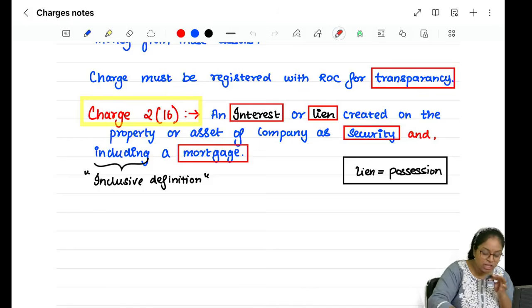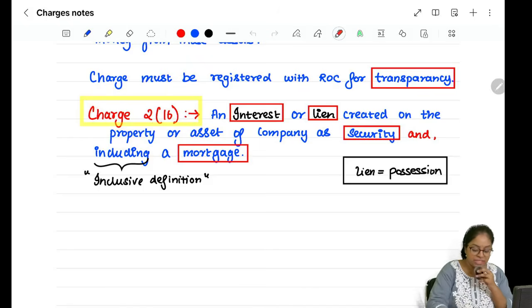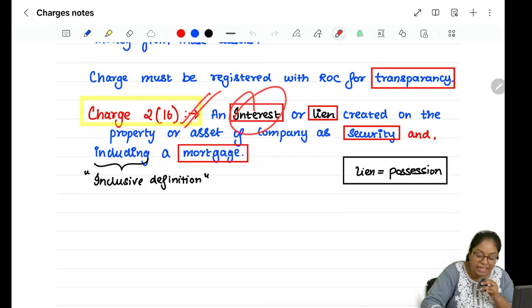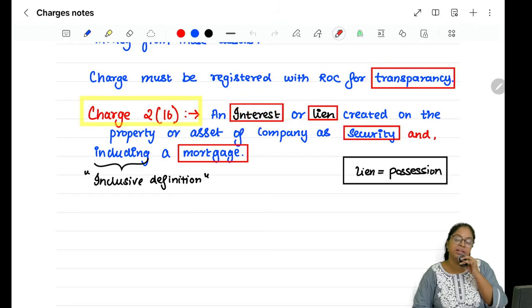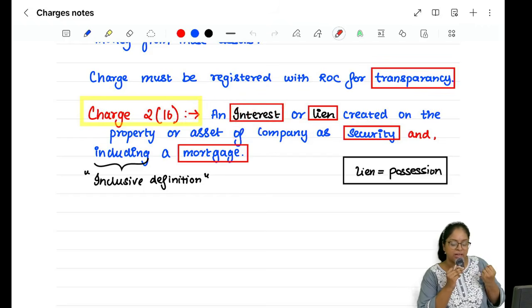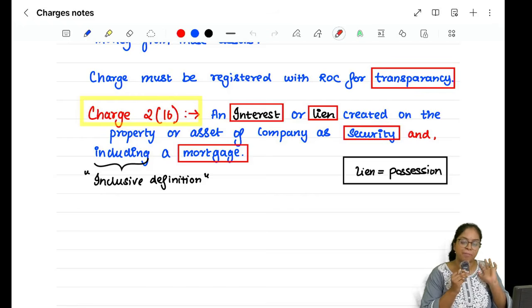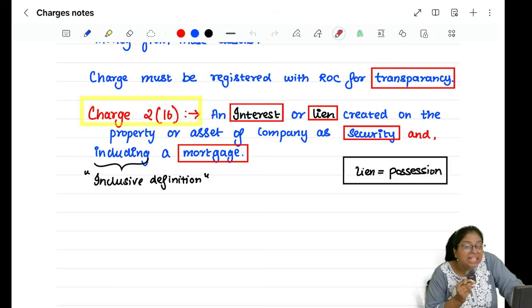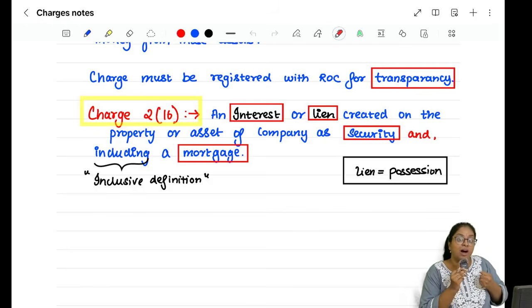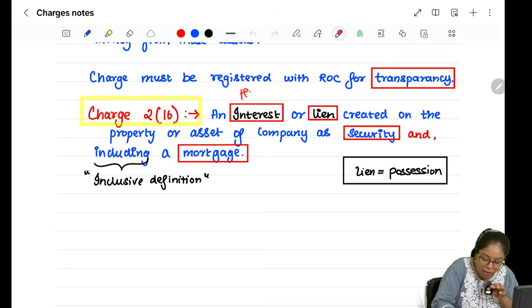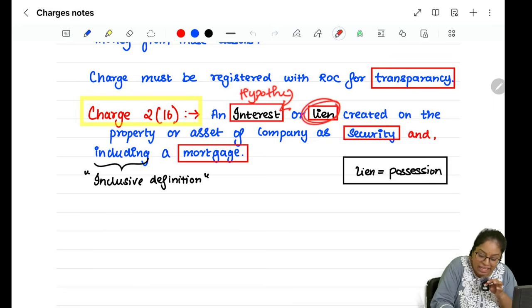So we read this. So why I taught you those three terminologies is the definition of charge says an interest and lien. What do you mean by interest? That I don't have the possession of that particular asset but I have an interest in the asset. That means நாளைக்கு அவன் எனக்கு loan repay பண்ணலனா இந்த asset வித்து I will recover the loan. So I have an interest in the asset but I still do not have the possession. அதனால தான் in case of hypothecation what do you have? You have an interest. Are you able to recall? And lien is in case of a pledge, right?